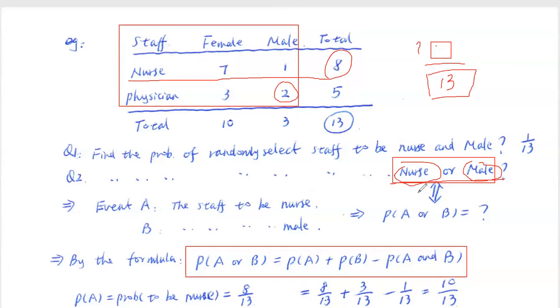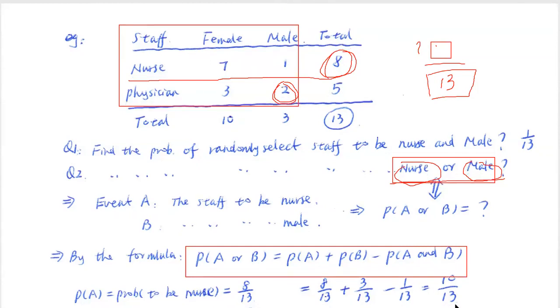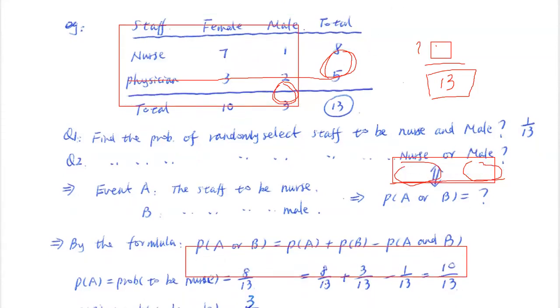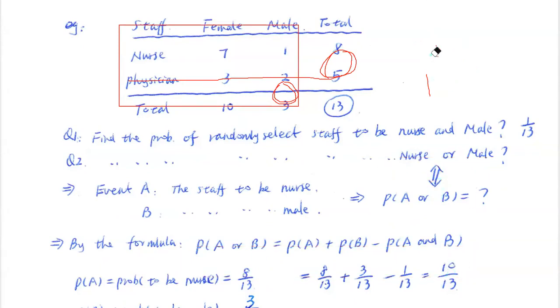So when we check how many are nurse or male, that's the numerator we're asking. We have 8 nurses, plus an extra 2 males. So altogether, 8 plus 2 is 10. The answer is 10 over 13. Everybody follow me? So we still got the answer 10 over 13.